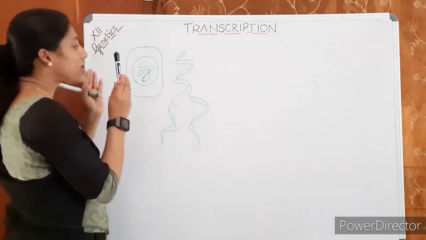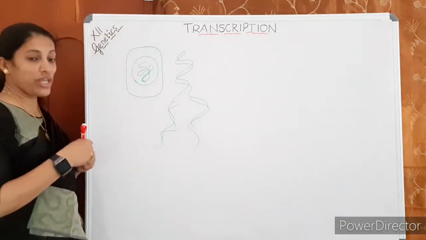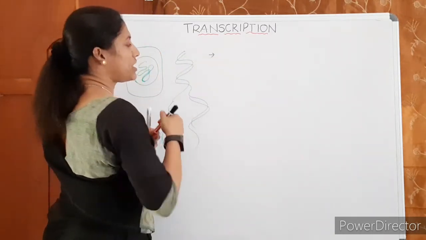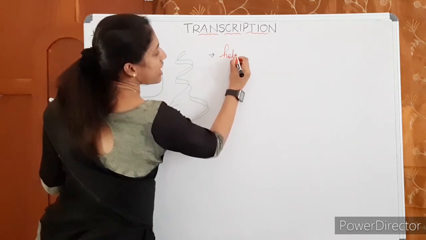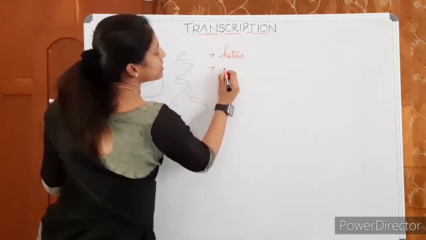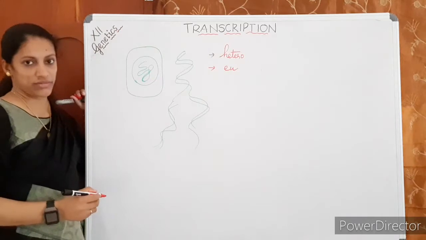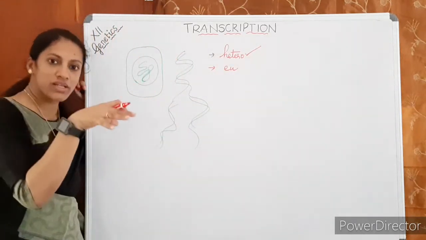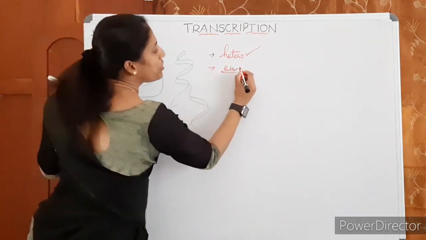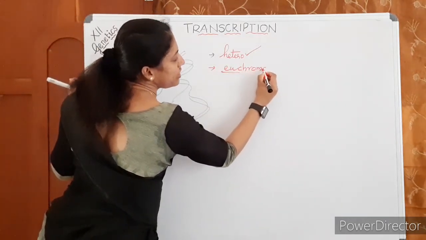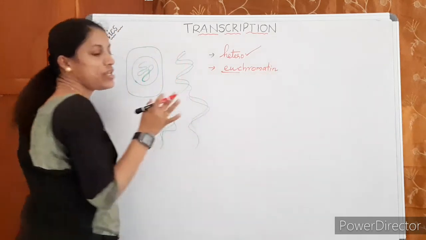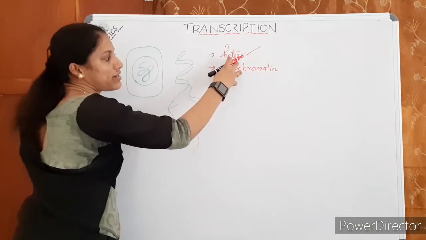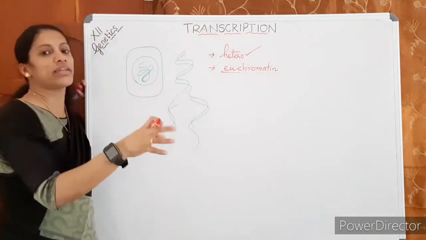Whereas for transcription, you have learned that the chromatin material is classified into heterochromatin and euchromatin. Heterochromatin is not transcriptionally active; only euchromatin, the loosely arranged regions, not the dense region, takes part in transcription.